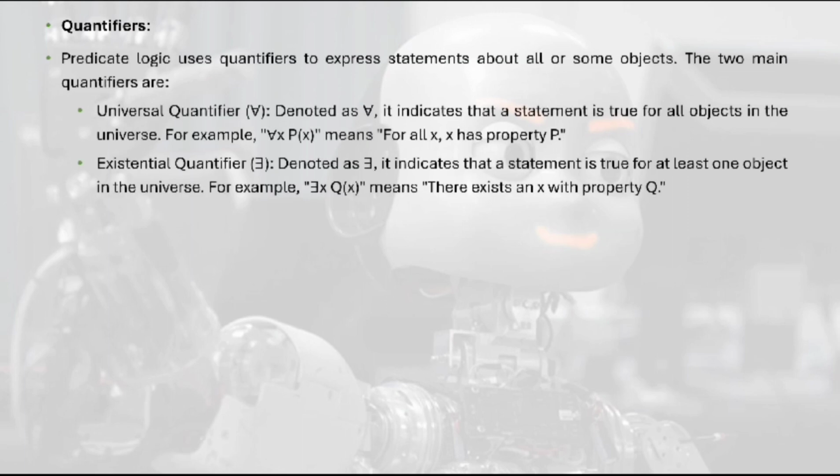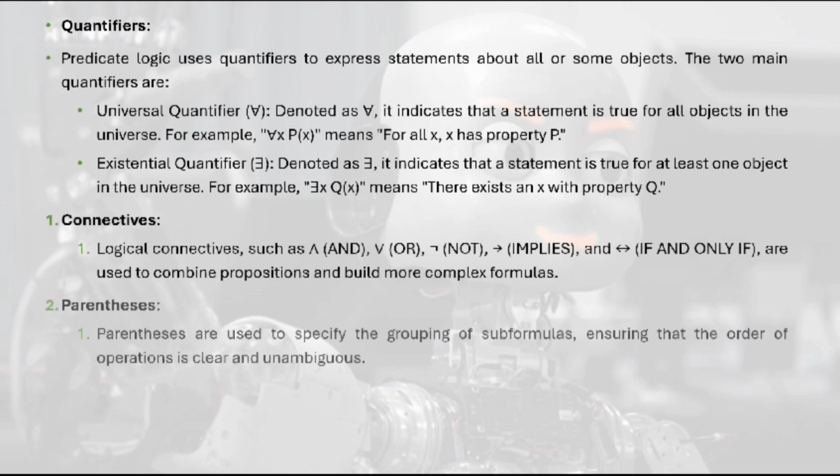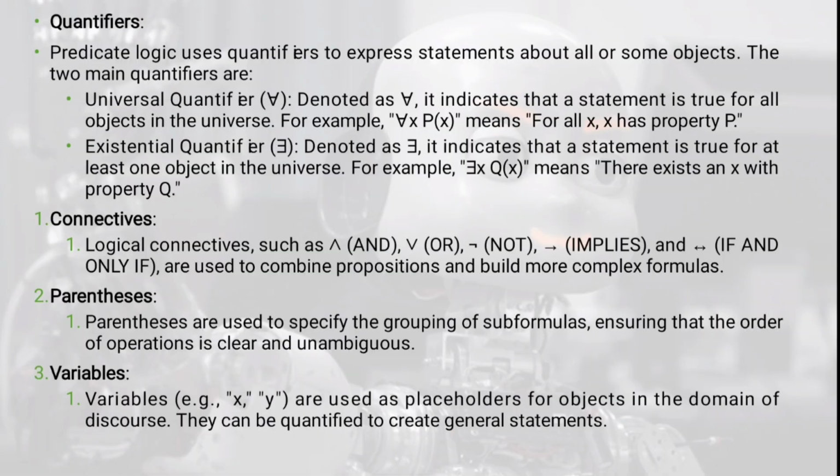Quantifiers are used to express statements about all or some things. Examples of quantifiers are for all, there exists, belongs to, etc. Predicate logic also involves connectives like and, or, not, implies, double implies, if and only if, etc. Constants and variables in predicate logic.